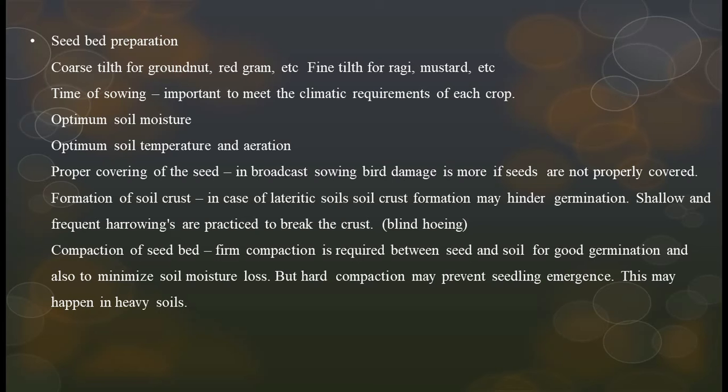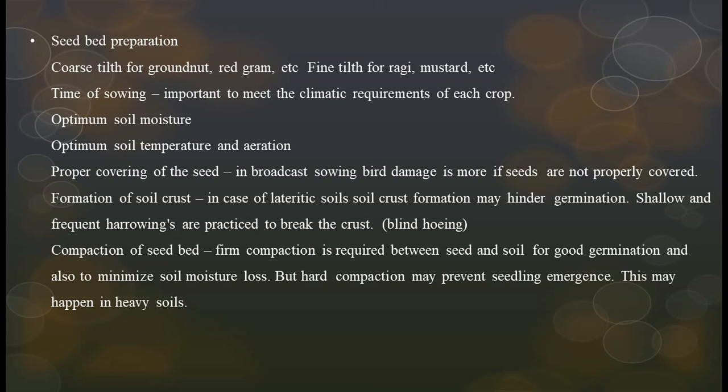Coarse tilth for groundnut, red gram, etc. Fine tilth for ragi, mustard, etc. Coarse tilth means rough tilth and fine tilth means smooth. Time of sowing is important to meet the climate requirements of each crop: optimum soil moisture, optimum soil temperature and aeration.